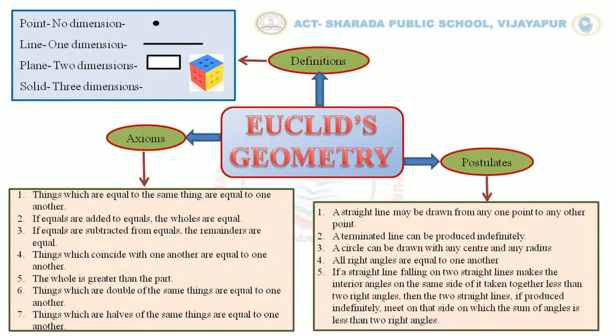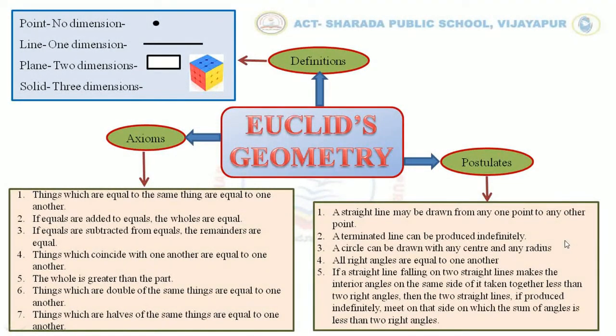Next, the fourth one: all right angles are equal to one another. A right angle measures 90 degrees, and all right angles measure 90 degrees only; it cannot be less than or more than 90 degrees. Here we are talking only about right angles, not right angled triangles. Only about right angles.